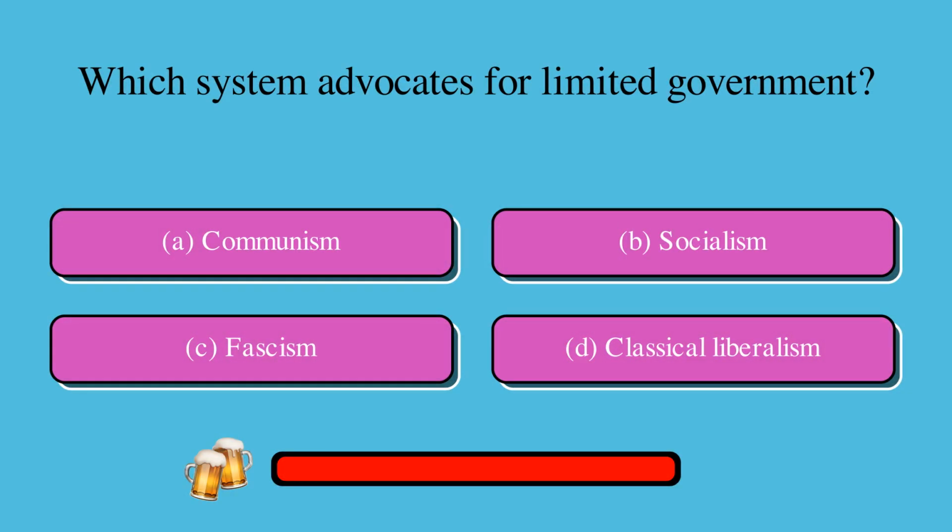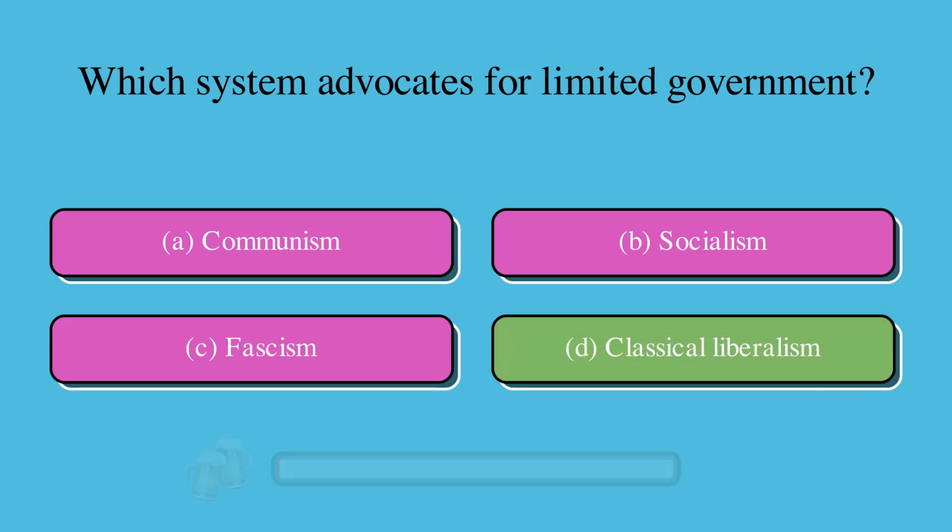Which system advocates for limited government? Is it A, communism, B, socialism, C, fascism, or D, classical liberalism? The correct answer is D, classical liberalism.